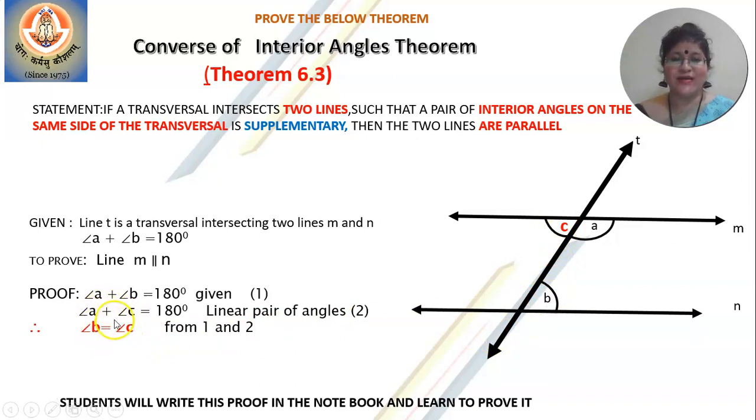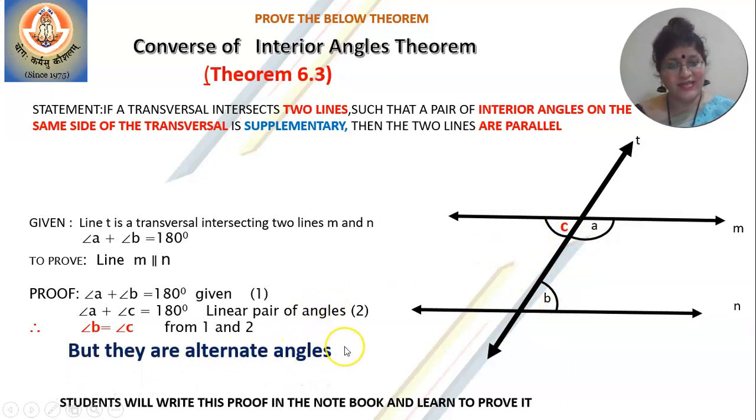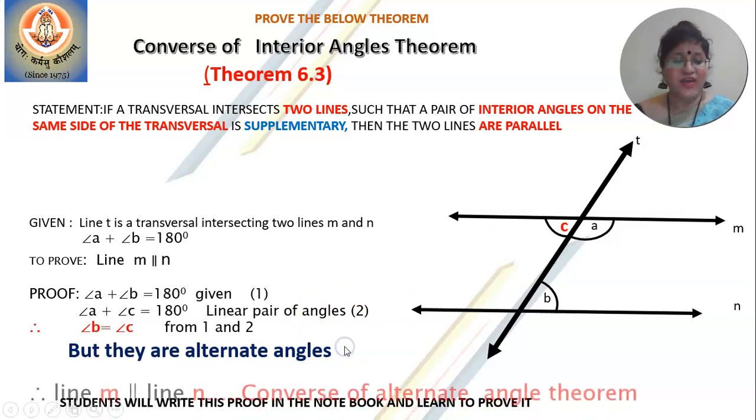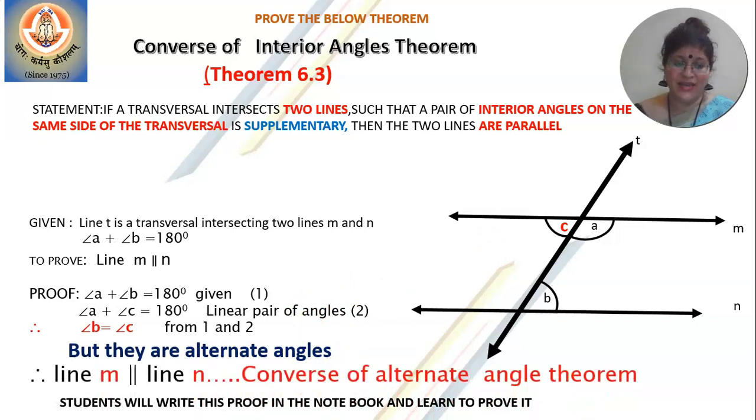Now you have learned one theorem. If a transversal intersects two lines and a pair of alternate angles is congruent, then those lines will automatically become parallel. When I'm saying that B is congruent to C, it means if B is say 60 degrees, C will also be 60 degrees. But they are alternate angles. It's a very important statement. Therefore, line M is parallel to line N because of the converse of alternate angle theorem.